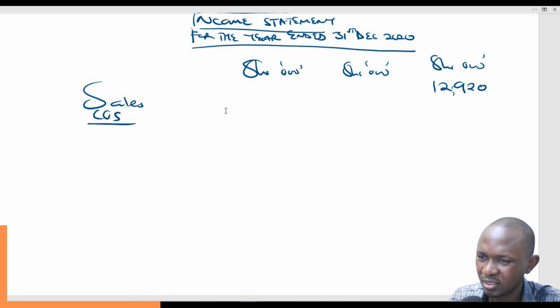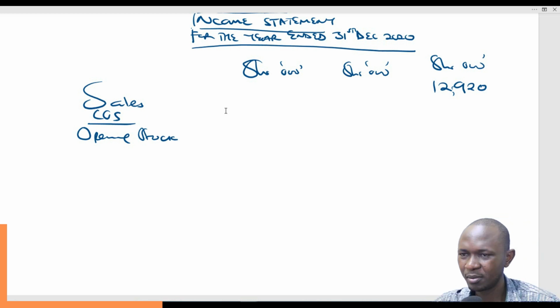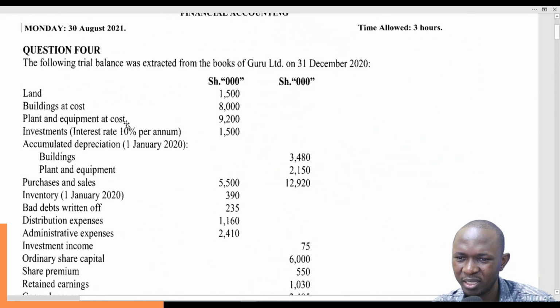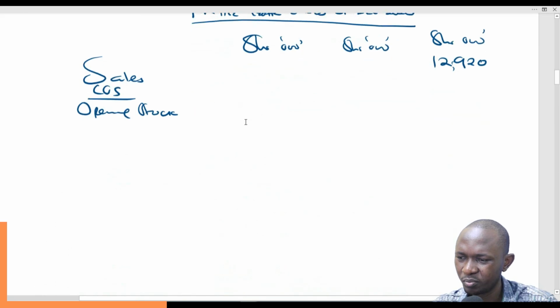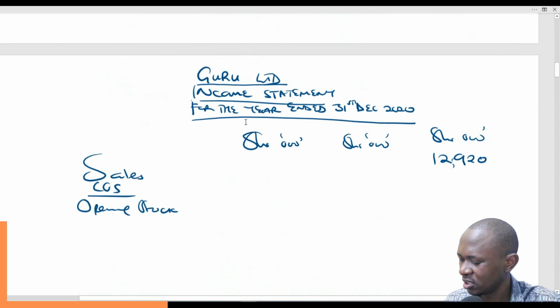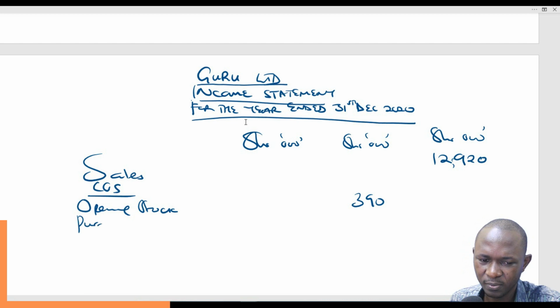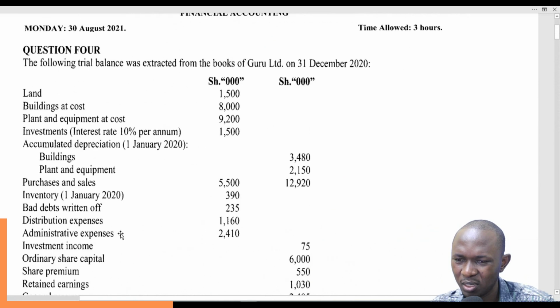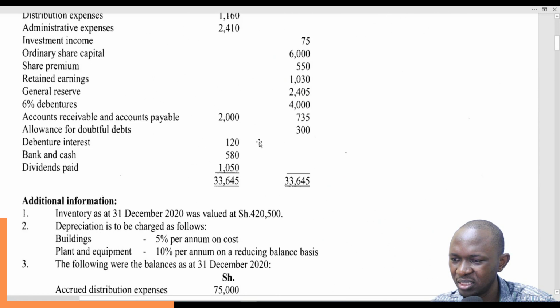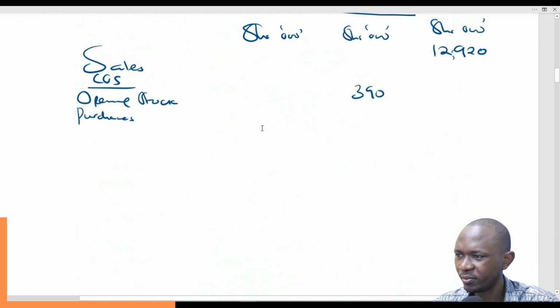Then cost of sales, we have opening stock. In most cases, opening stock will not have any workings, so we just go to the trial balance and get the opening stock. Inventory 1st January 390. So pick it as it is. Inventory 390. Then we add what? Purchases. Since there is no carriage inwards and no returns outwards, we'll pick purchases as it is. 5,500.